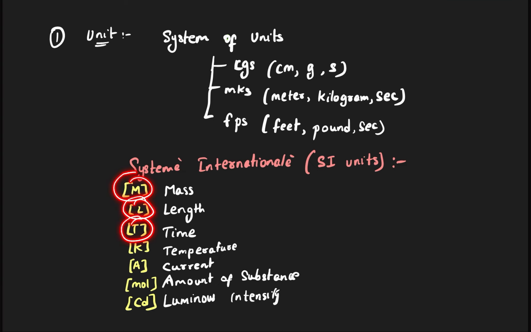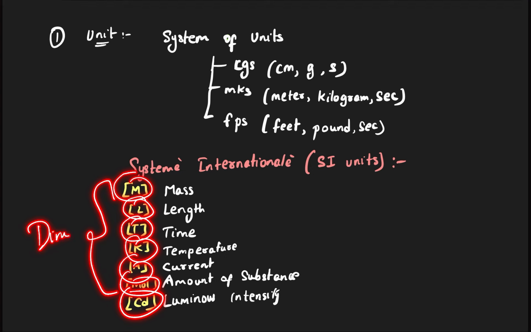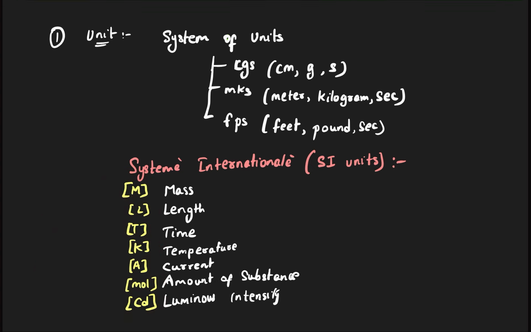When you write them to show what a quantity is containing, these are known as dimensional analysis. Okay, so I will write it down properly for you. These are nothing but dimensions.